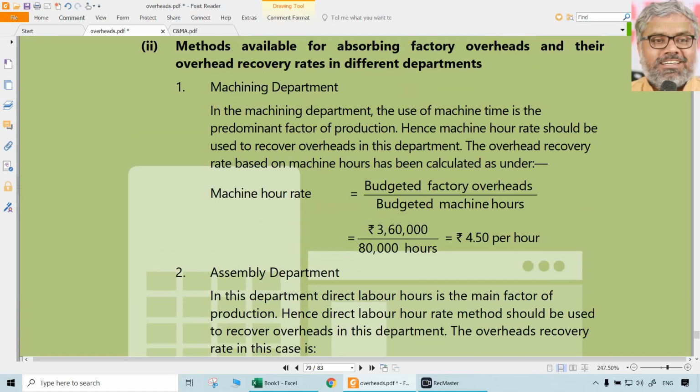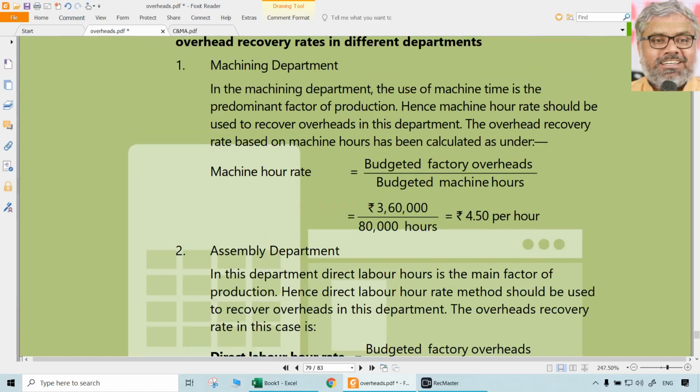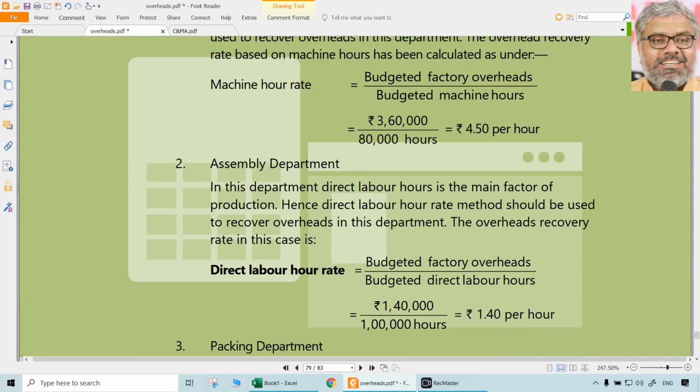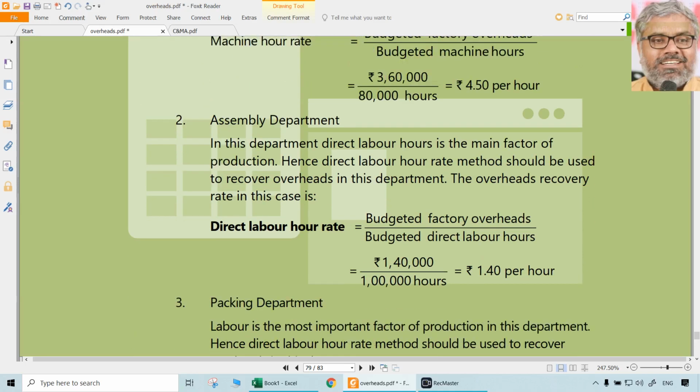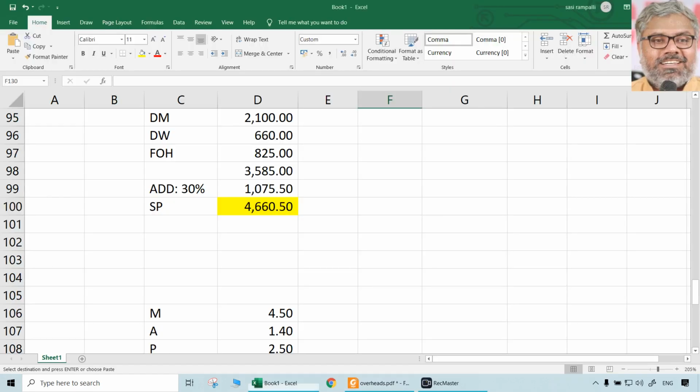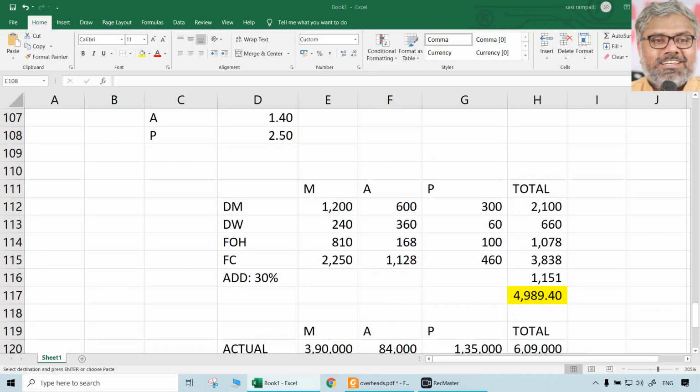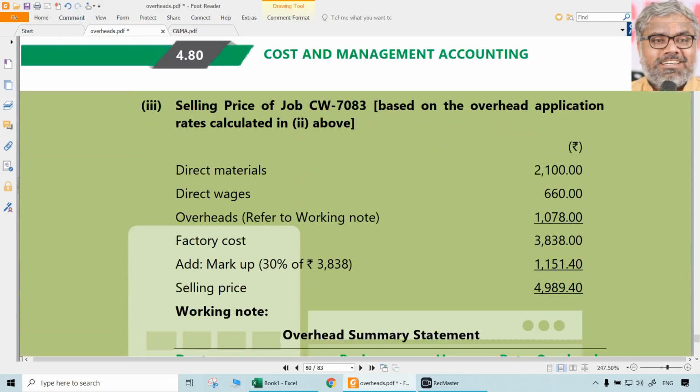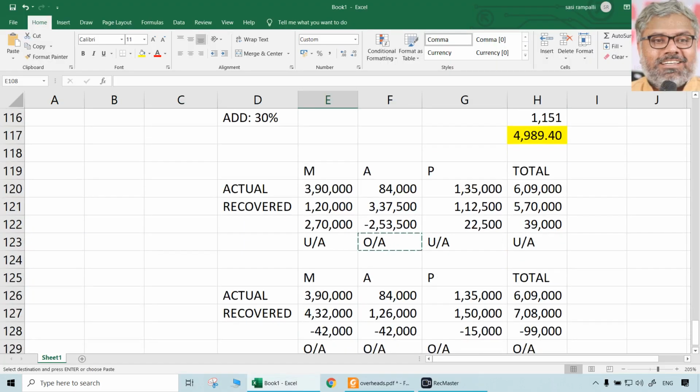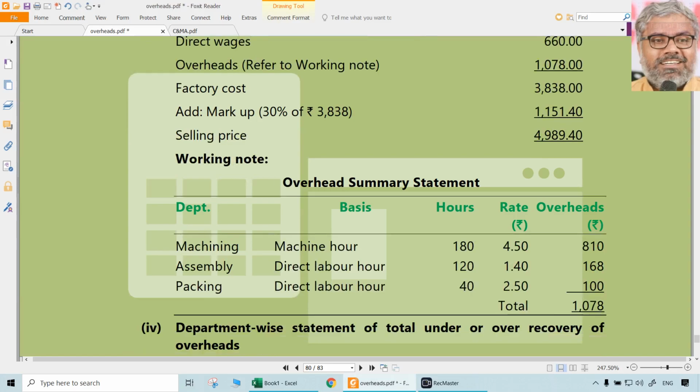You don't need to write this much text, but you can just suggest, since the number of hours are more in machining department, machine hours, so machine hour rate is better. One line is enough, no need to write stories. So 4.5, 1.4, 2.5 are the rates. That is the answer for second question. Then third question, recalculating the job price, that is 4989, that is also there.